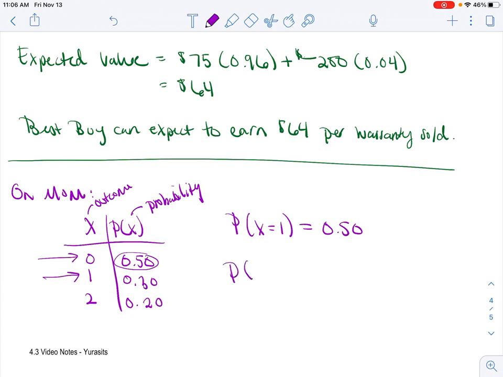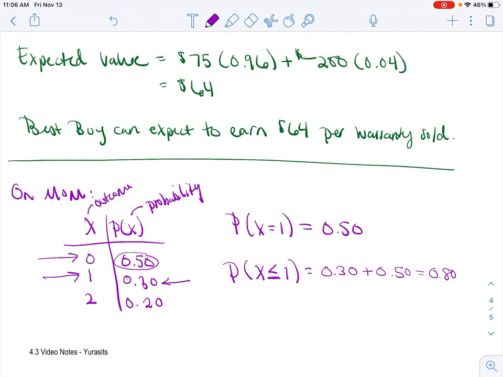Now they might say, find the probability when X is less than or equal to 1. And so that's what I mean by a previous class, because we haven't really talked about inequalities in here, but they're throwing it at you. And so what you're going to do here is, because it says less than or equal to, so it includes 1, you're going to just add all the probabilities from 1 and below.